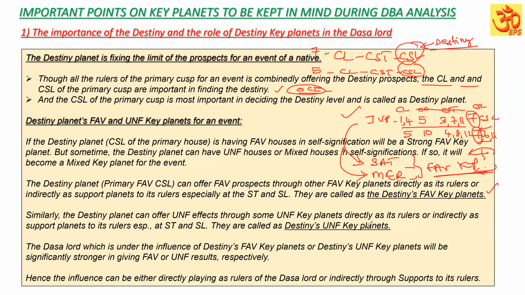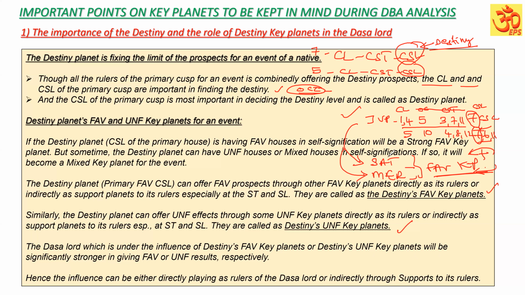So destiny's key planets, either directly as a ruler or through the supports, are called destiny's favorable key planets and destiny's unfavorable key planets. The Dasa Lord, which is under the influence of destiny's favorable key planets or destiny's unfavorable key planets, will be significantly stronger in giving favorable or unfavorable results, respectively.